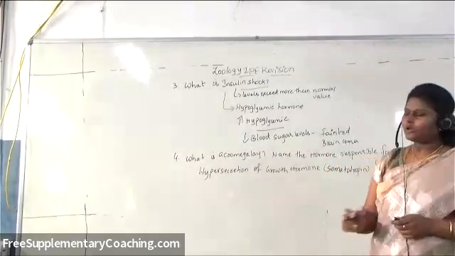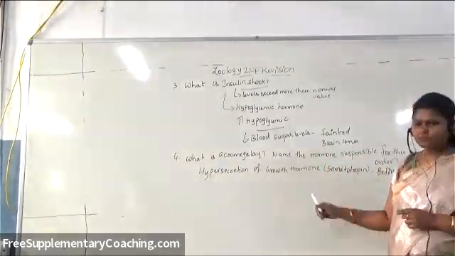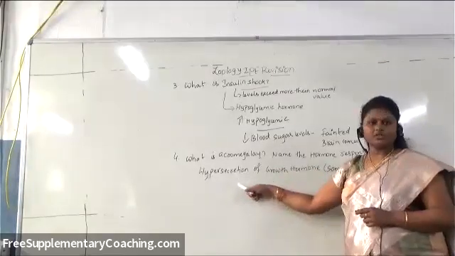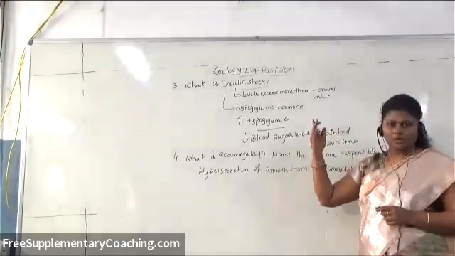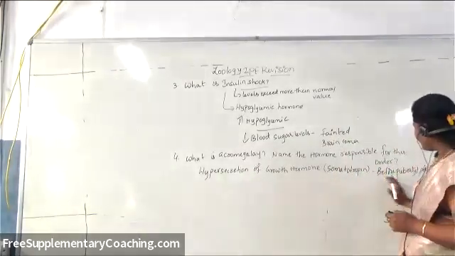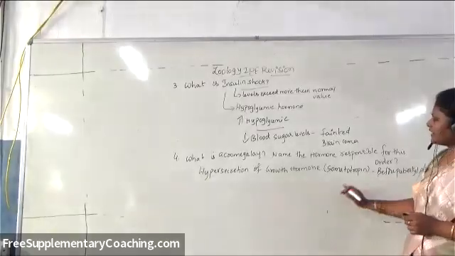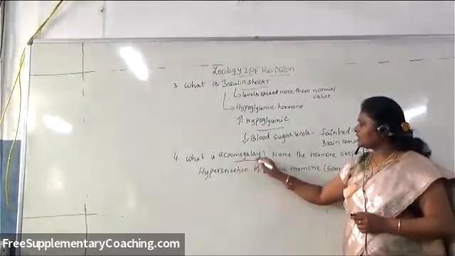In the same way, if the growth hormone or somatotropin is produced in high amounts, hyper means what? More. So high amounts than required before puberty or in adult condition, then that leads to a condition called what?